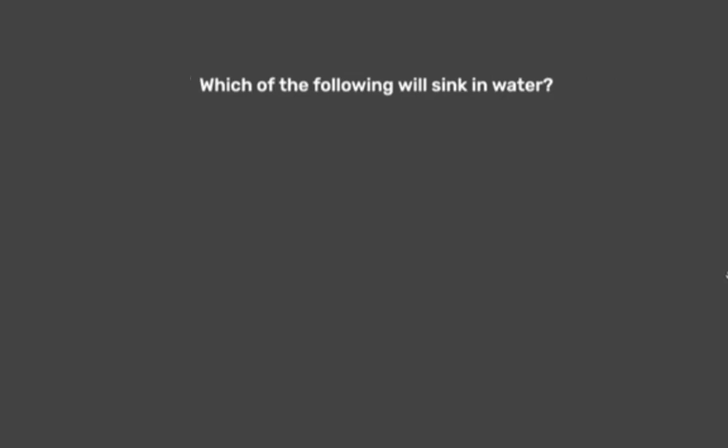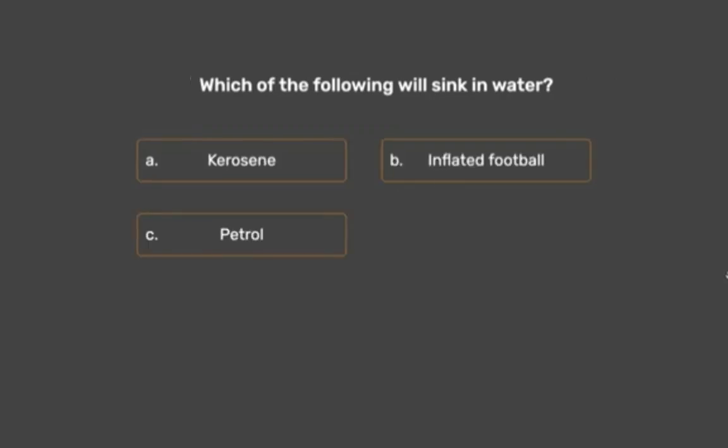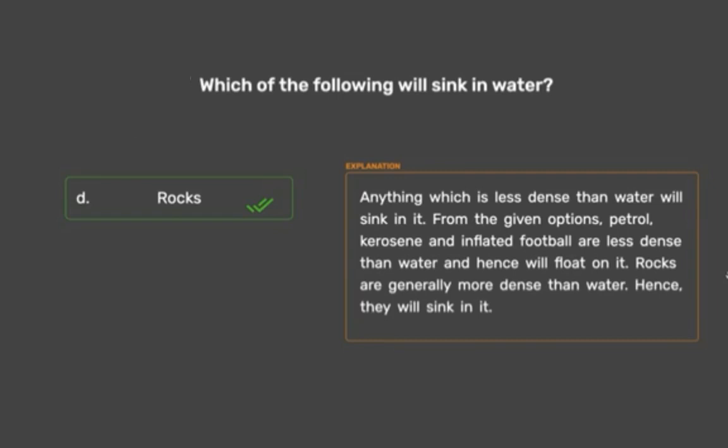Next question. Which of the following will sink in water? A. kerosene, B. inflated football, C. petrol, D. rocks. The correct option is D, rocks. Anything which is more dense than water will sink in it. From the given options, petrol, kerosene and inflated football are less dense than water and hence will float on it. Rocks are generally more dense than water, hence they will sink in it. So rocks is the correct option.